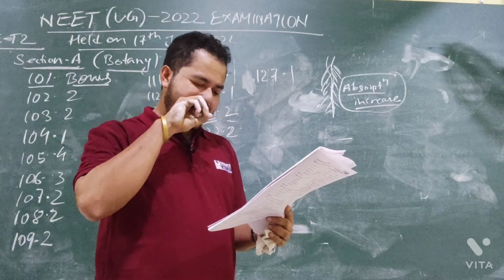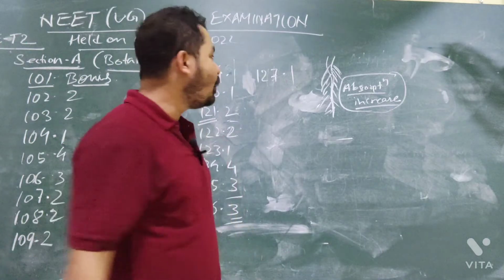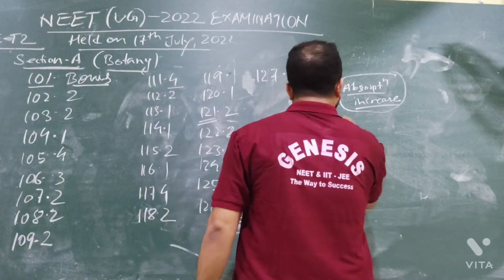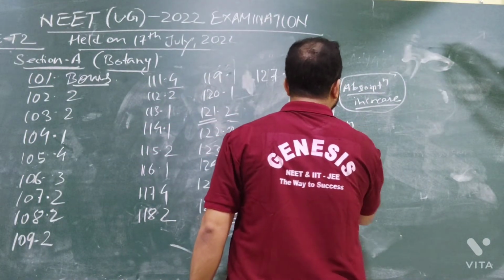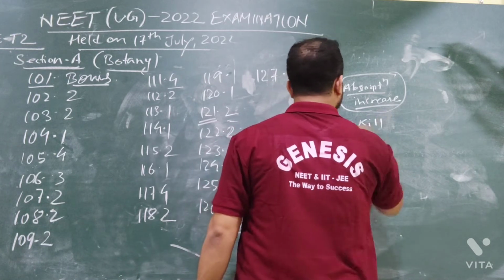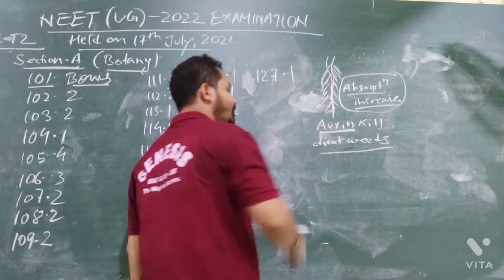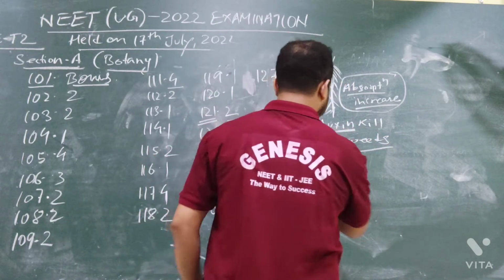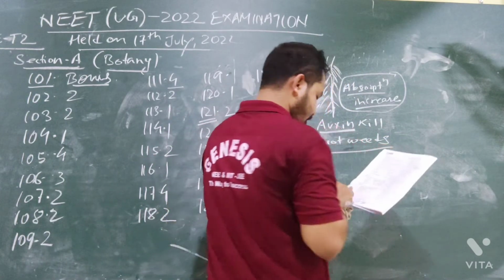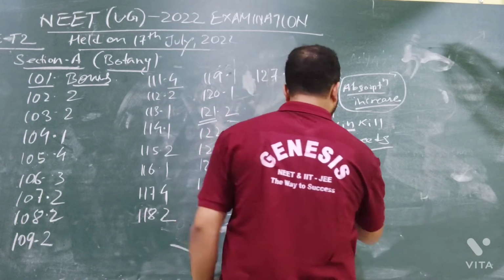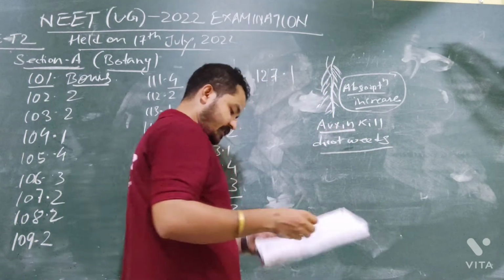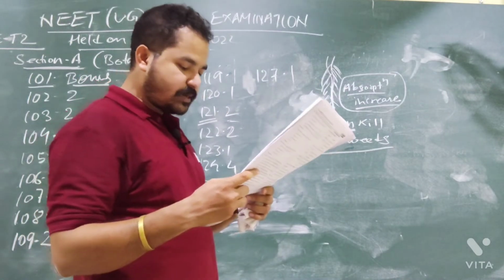Option number 3, kill dicotyledonous weeds in the fields. Who will kill the dicotyledonous weeds? It is auxin. Overcoming apical dominance, I told you, is cytokinin. Option number 4, speed up the molting process.